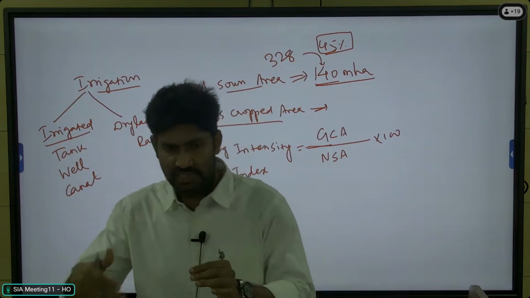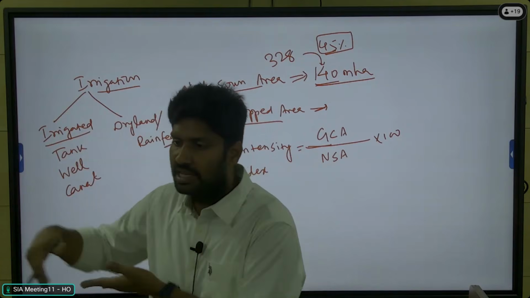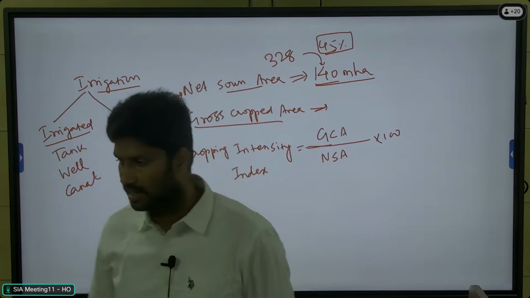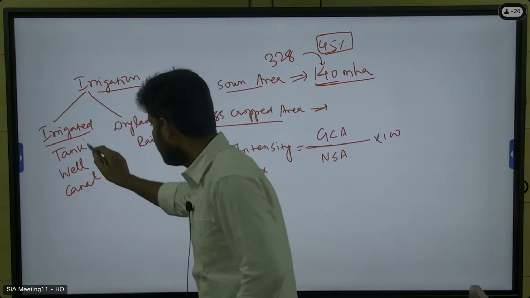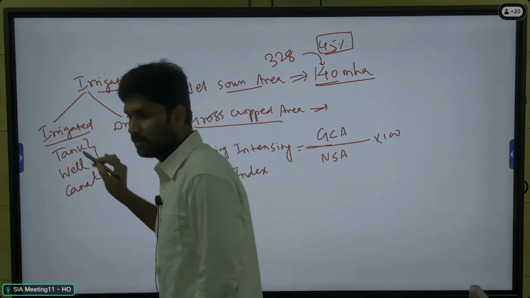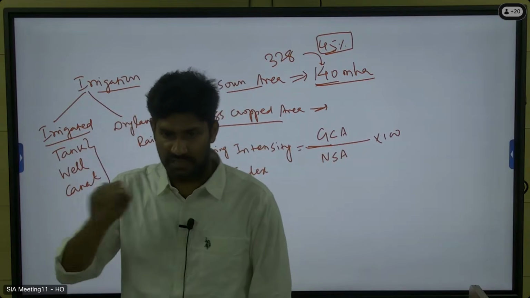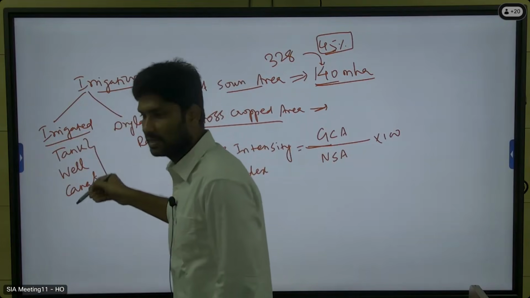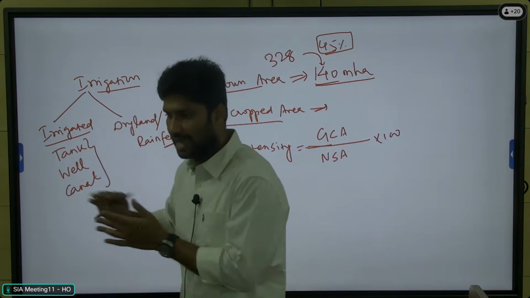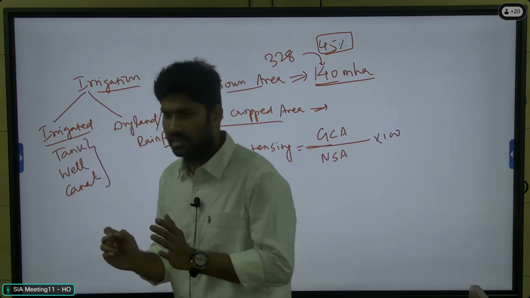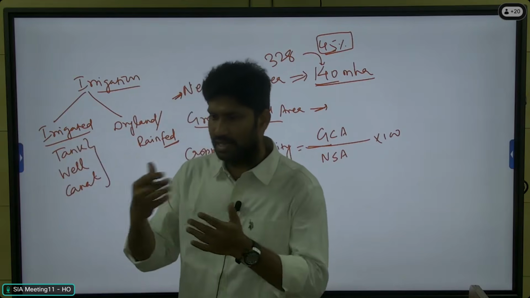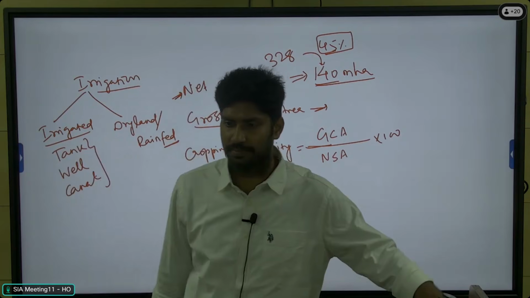From the major rivers, they divert the water for irrigation purposes through numerous canals. So these are the important sources of irrigation in agriculture. If a farmer's land is covered under any one of these irrigation facilities, tank irrigation, well irrigation or canal irrigation, then those farmers are called irrigated farmers, and that agriculture is called irrigated agriculture.